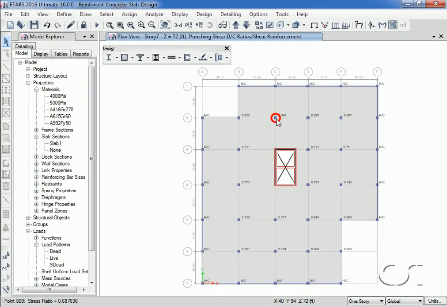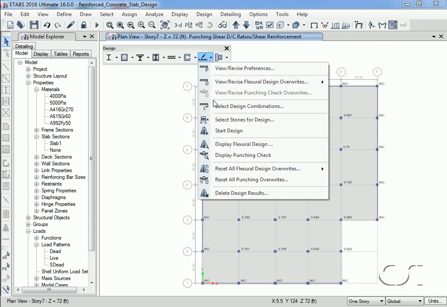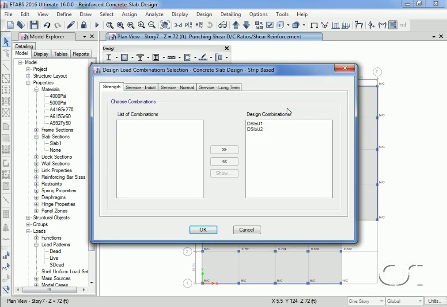Returning to the concrete slab design menu once more, we will now revisit the design combinations form. Note that design combinations have now been created. We can quickly review the combinations generated by the program if so desired.